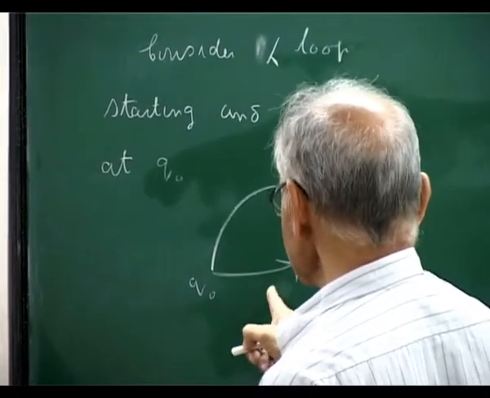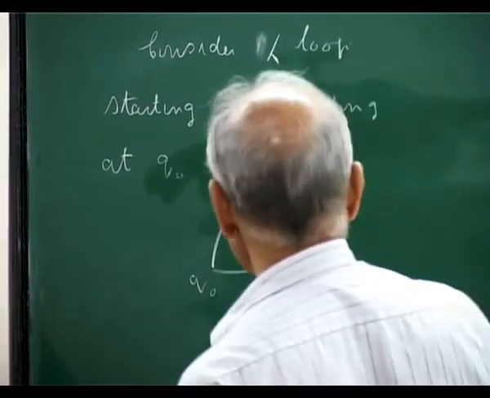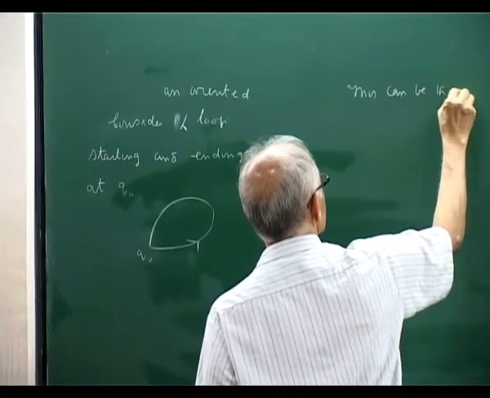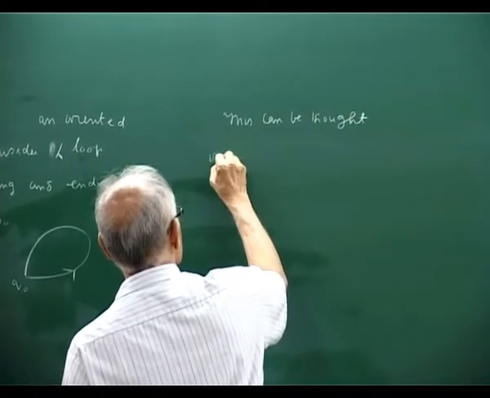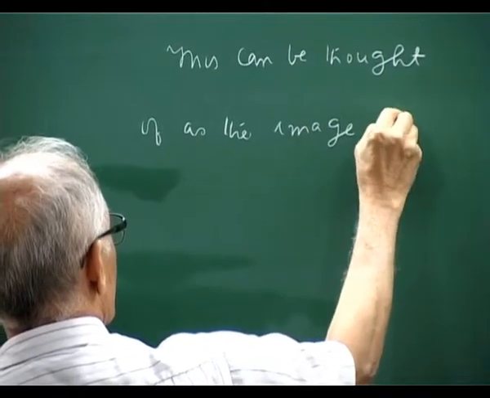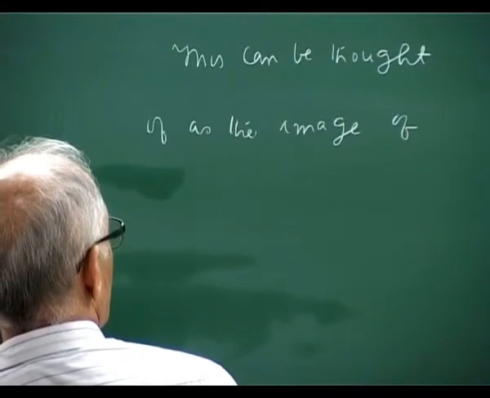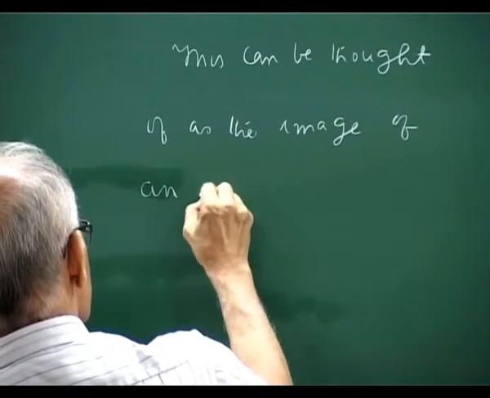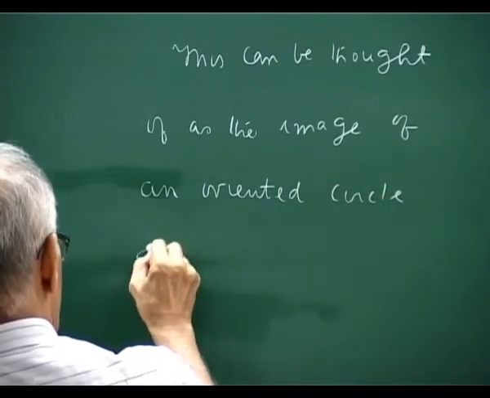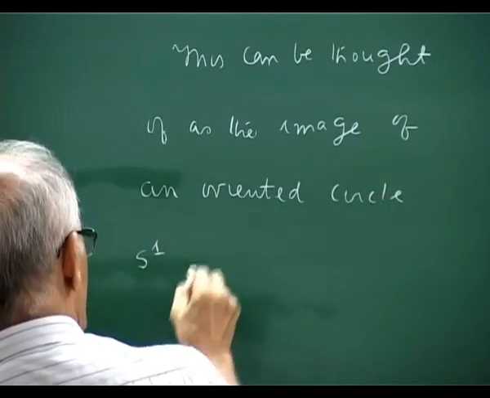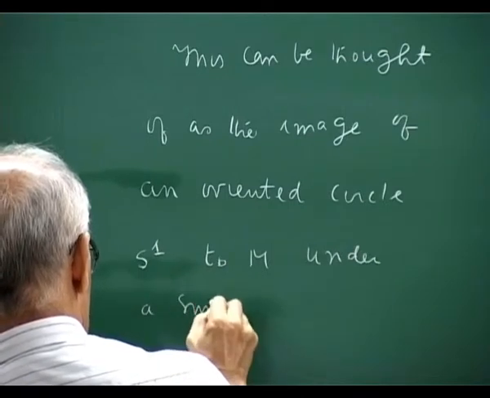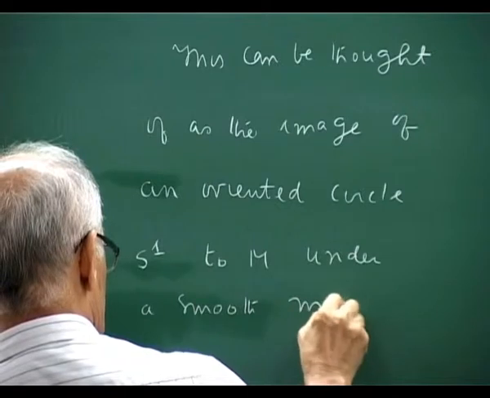You can think of this as the image of an oriented circle S1 to M under a smooth map, call it phi.